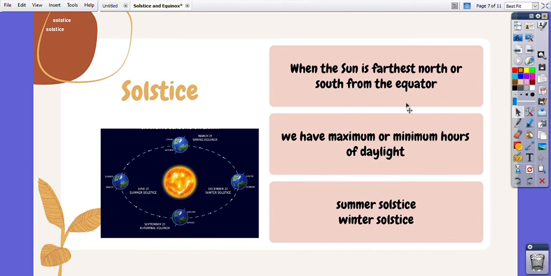A solstice occurs when the sun is farthest north or south from the equator. In other words, we can say we have maximum or minimum hours of daylight. It happens 2 times a year, summer solstice and winter solstice. Now if you look at the diagram, this is exactly the position of the earth when solstice happens, 2 times a year.